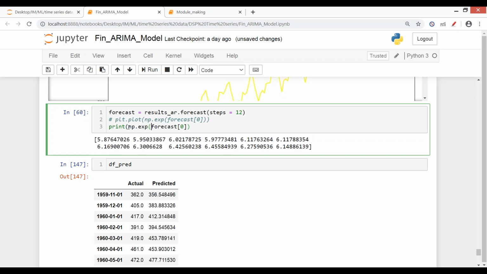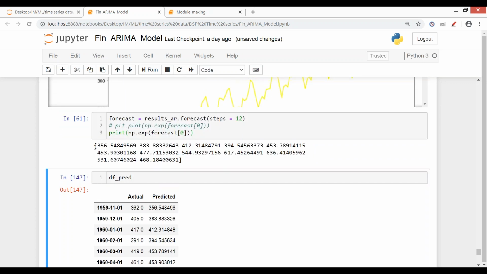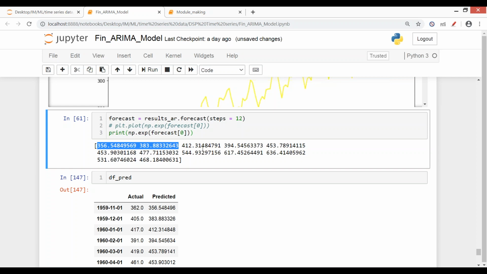So let me just take the exponential of it. When I do exponential, it comes back to the original scale. So these are my actual values for the next 12 months. I can just round them up, or use the math floor function, and make them complete whole numbers. These are the next 12-month predictions, and this is the 13th and 14th and so on. These are the actual values because it returns three things.